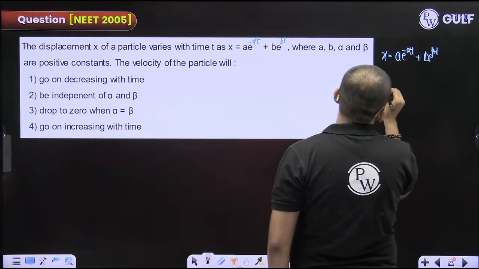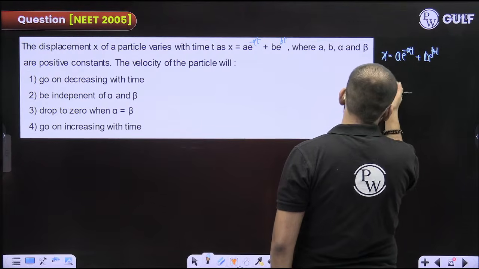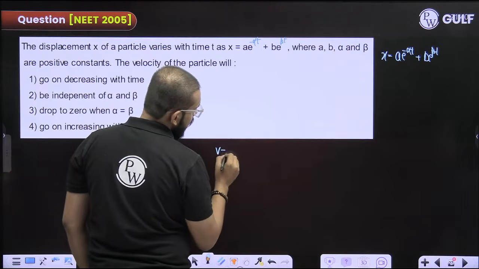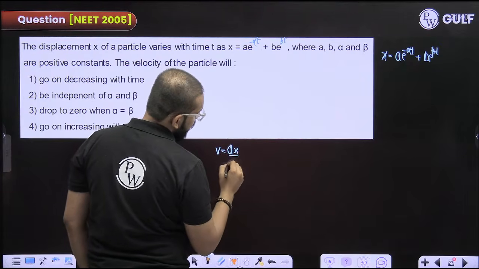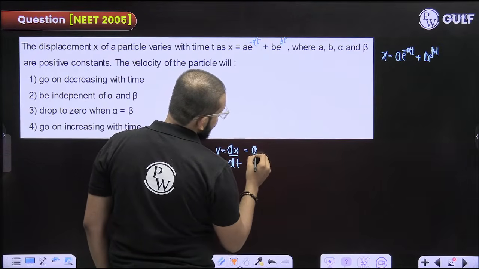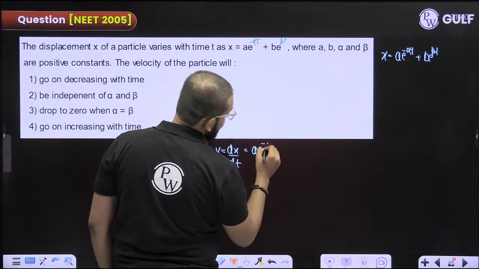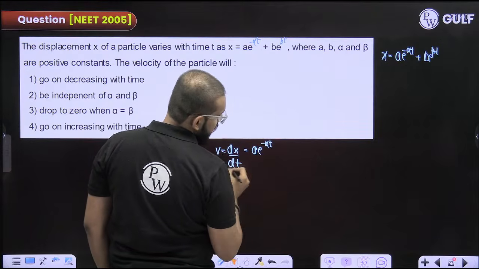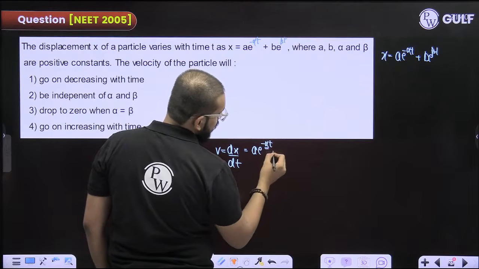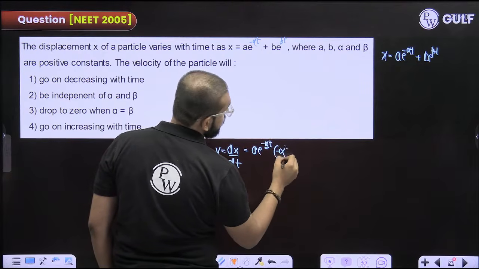To find the velocity, you need to first differentiate this with respect to time. So a is a constant as it is. e raised to the power x differentiation is e raised to the power x only. Whatever there is instead of x, you apply the chain rule, you differentiate that again, so you get minus alpha.